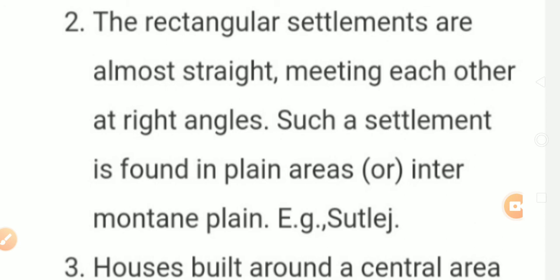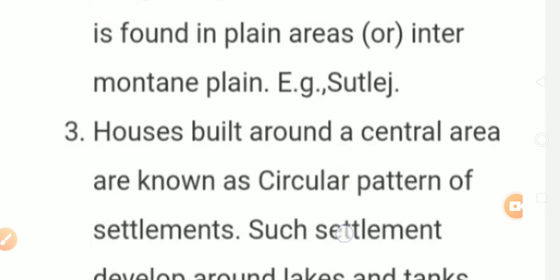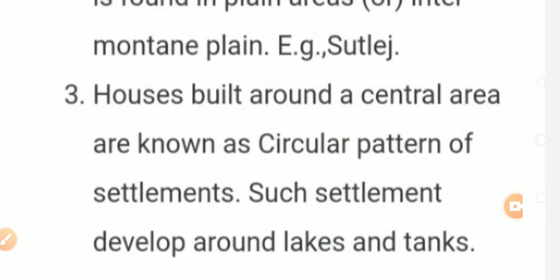Such a settlement is found in plain areas or intermountain plains. Example, Sutlej. Next, third point, houses built around the central area are known as circular pattern of settlements. Such settlements develop around lakes and tanks.